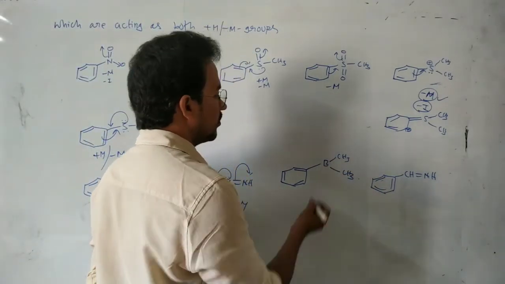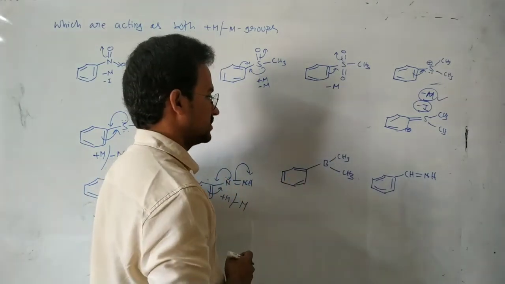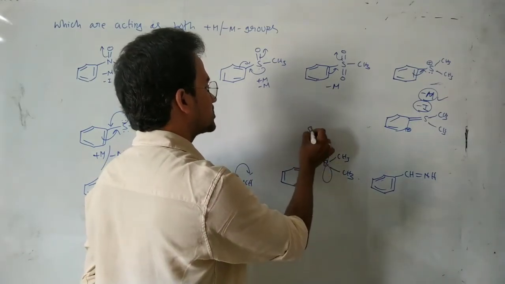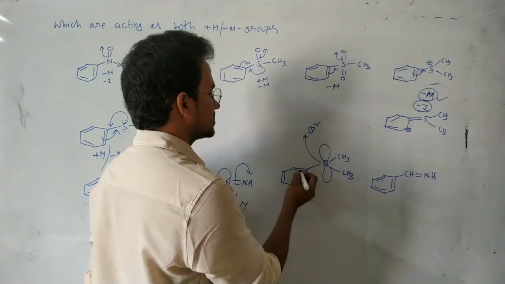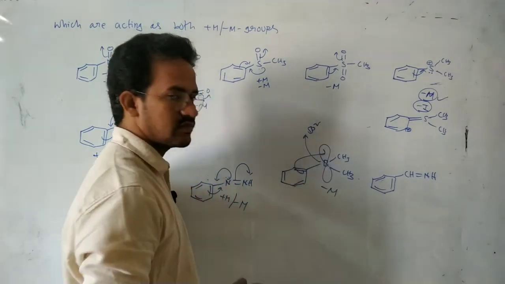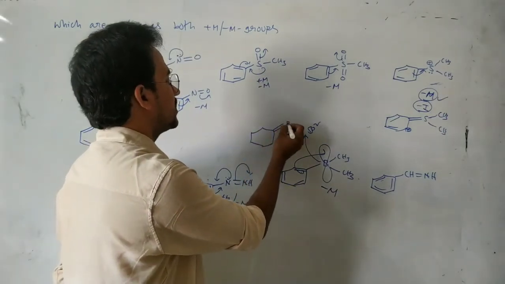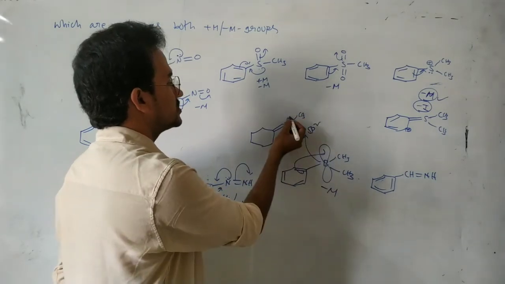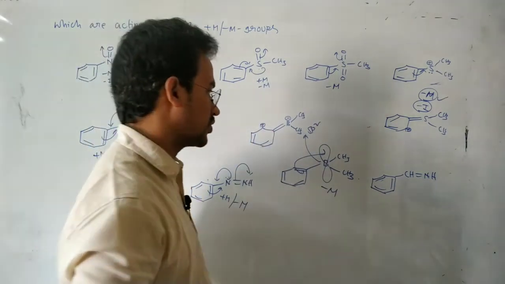Okay, now coming to this one, boron: no lone pair, no multiple bond. But how is this one acting? Here boron has a vacant p orbital. Its hybridization is sp2. Now in this case, these pi electrons are delocalized into the vacant p orbital, so acting as a minus M group. You see this one CH3 and this one CH3, here negative charge, here positive charge, pi 1, pi 1. So acting as a minus M group.